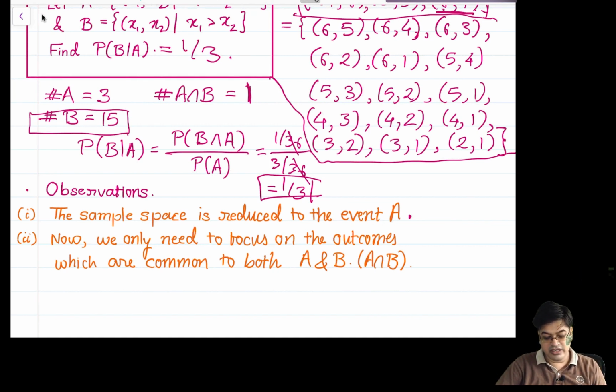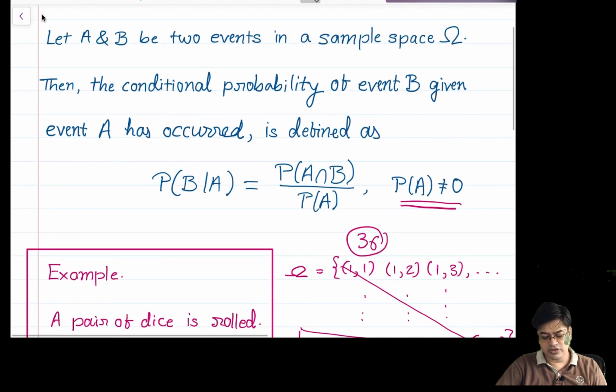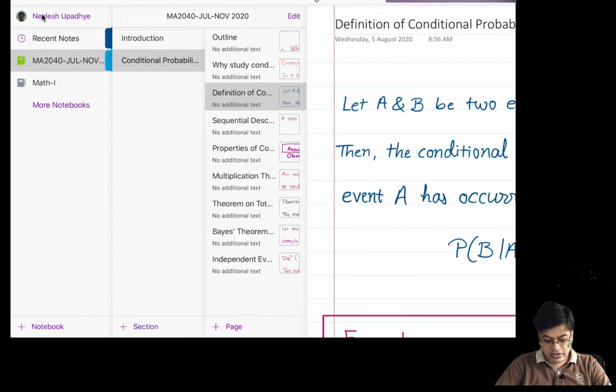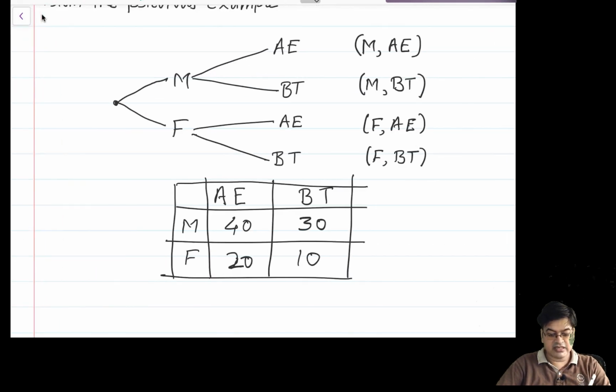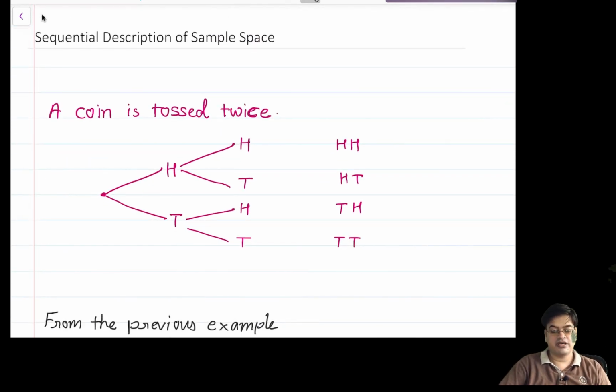Now we only need to watch the outcomes of both A and B, that is, A intersection B. So this is how conditional probability will simplify your work in most cases. Now it is time to understand the sequential description of sample spaces, which will help you in improving your analytical ability to solve problems related to conditional probability.